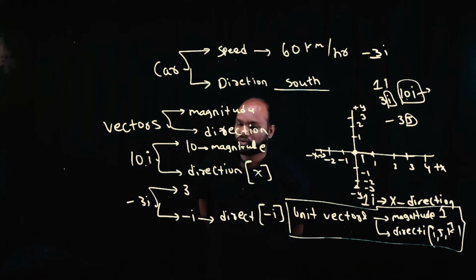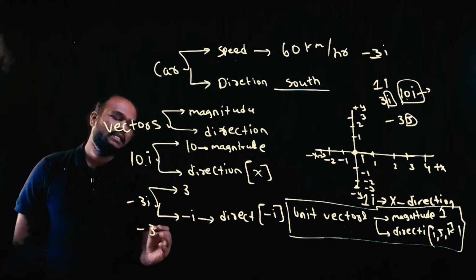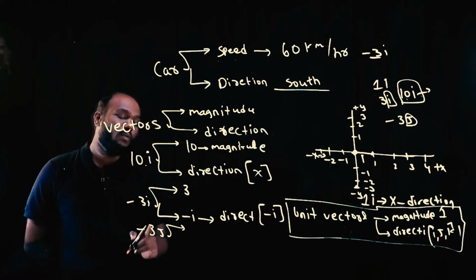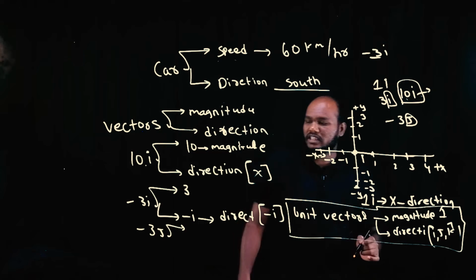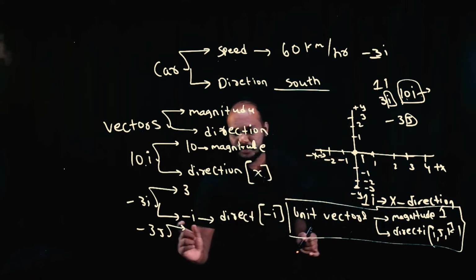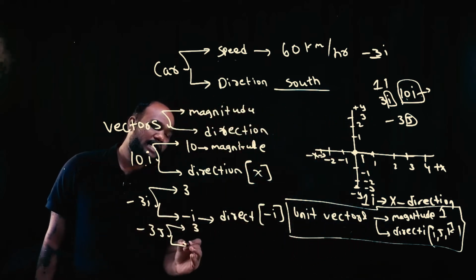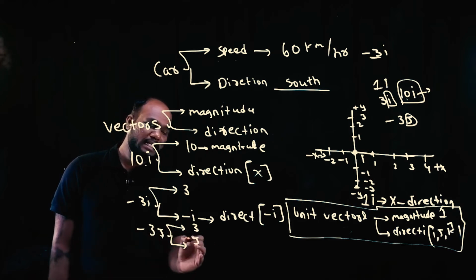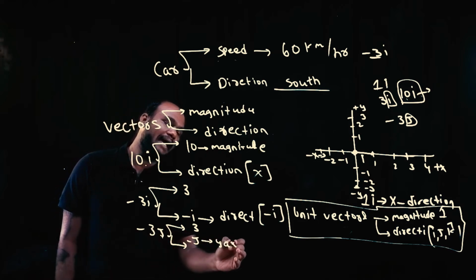Is that okay? So if I write -3j, it again tells the magnitude. How much is the magnitude? 3. What is the direction? -j, because of the y-axis.